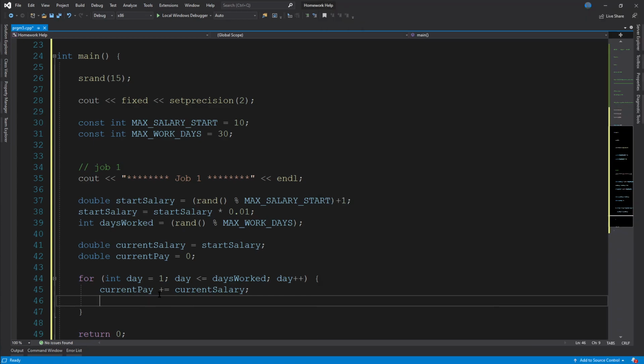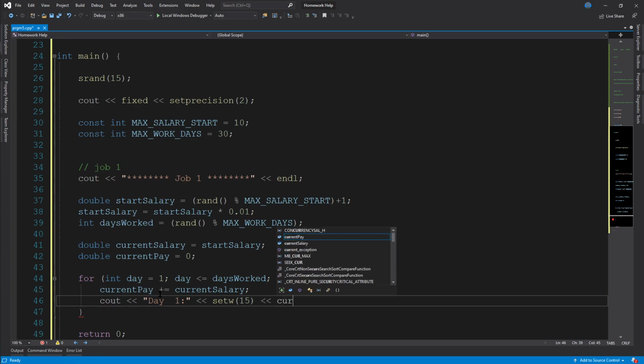So we'll do cout, less than, quote, Control V, and it looks like we have 1, 2, 3, 4, 5, 6, 7, 8, 9, 10, 11, 12, 13, 14, 15. 15 spaces in there. So we'll go ahead and delete all of that. Then we want to do set W, put the 15 in there to give us 15 spaces to work with. And then we want current pay to output.